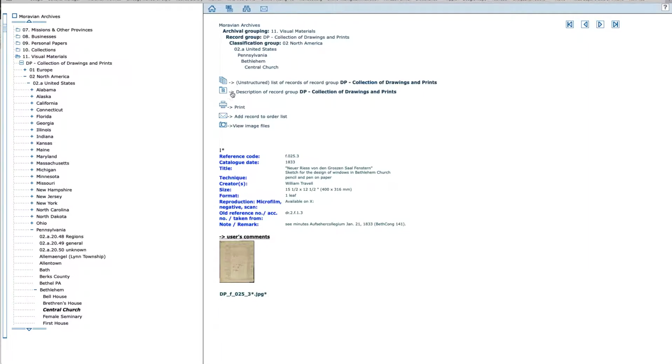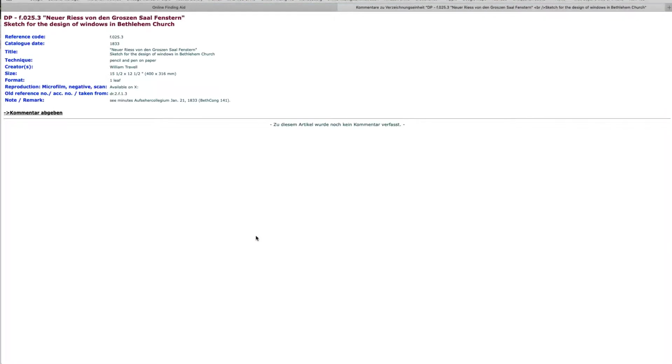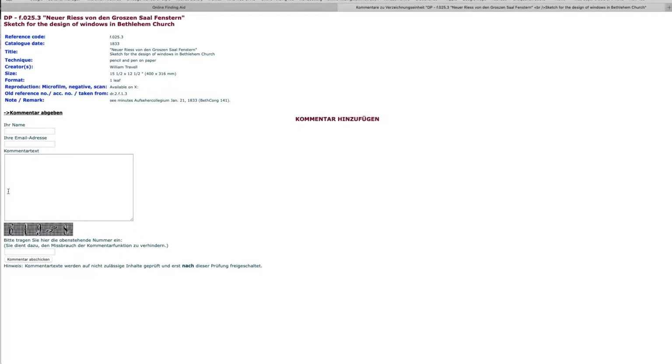And there are some other things that you can do here. You can print the record, you can add the record to your order list. You can also leave a comment here, and you can say what you have to say about this. Put your name, your email address here, and you send it off. And then it's something that we will receive. Maybe we can improve a description or whatever else you want to comment there.